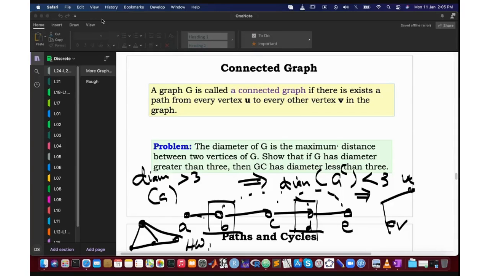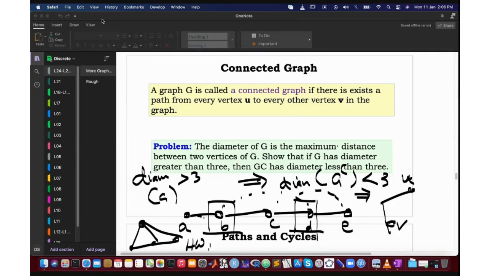And if you told us that B and D are going to be important in this solution, so I assume that if B is adjacent to A, then it will not be adjacent to A in G complement, and D, which is adjacent to E, will not be adjacent to E in G complement.